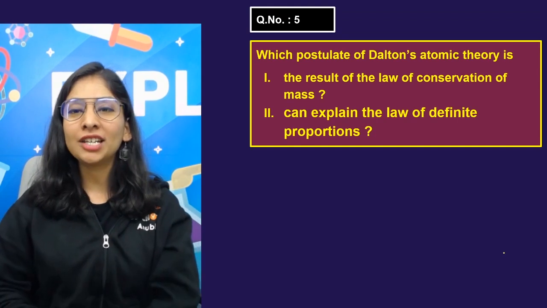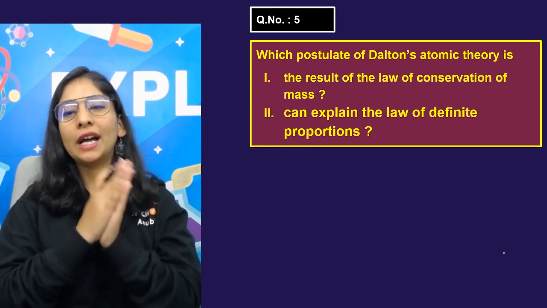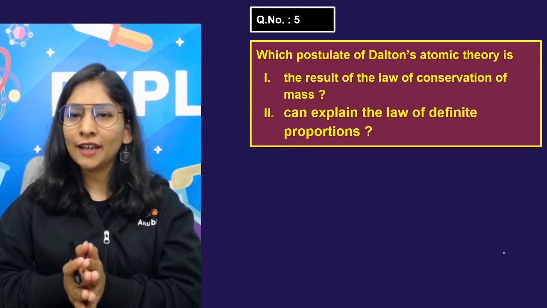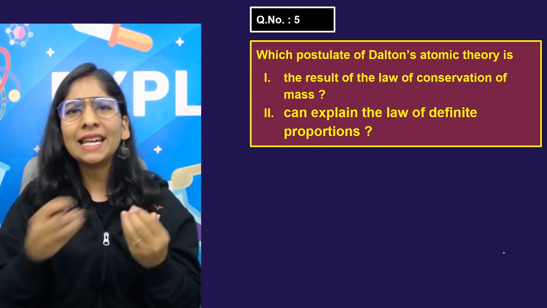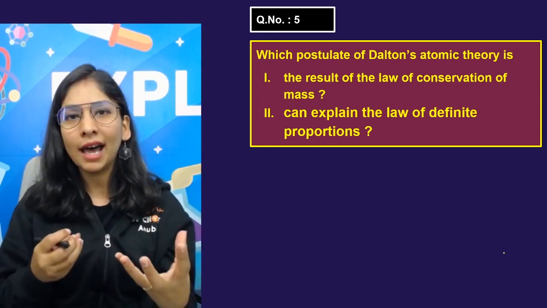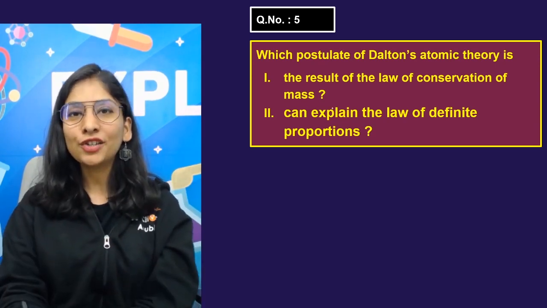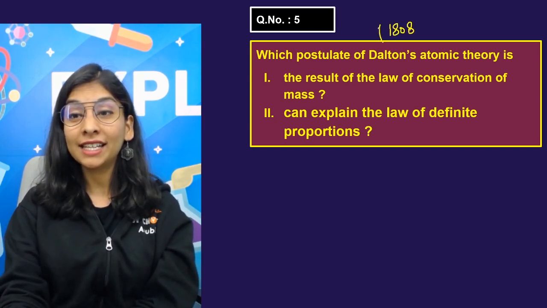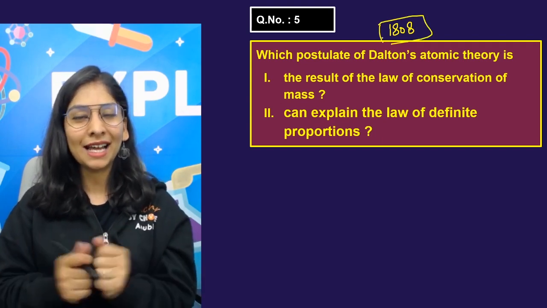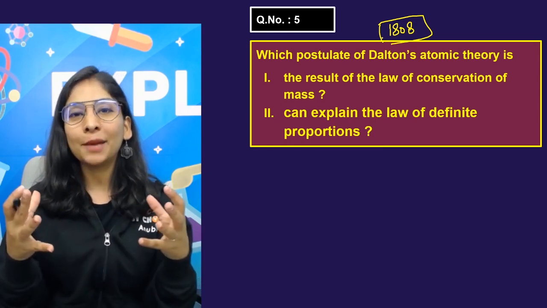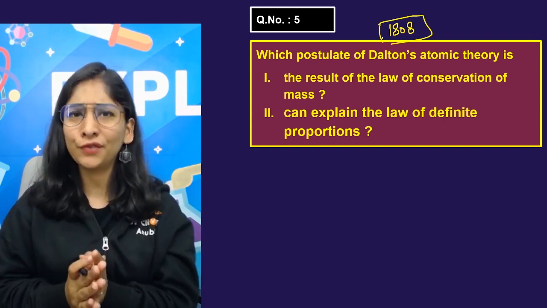Let's see question number 5. Which postulate of Dalton's atomic theory is the result of the law of conservation of mass and can explain the law of definite proportion? The two laws, which is definitely the topic that we need to discuss as well. We need to discuss in detail what exactly is an atom and the laws of chemical combination. So Dalton is one of the scientists. In 1808, he gave a theory called Dalton's atomic theory and made our life simple, but he was a very smart scientist. Whatever the theory known at that time, he just concluded it and told that if you want to know about atoms and molecules, just remember these few points.